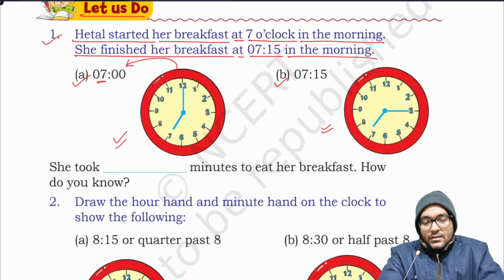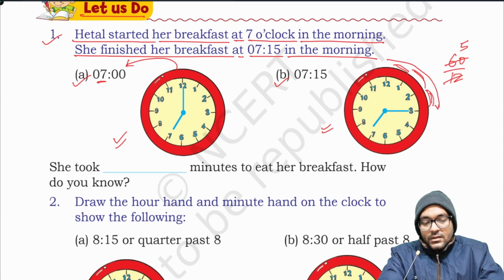Similarly, everybody knows one complete rotation of the minute hand makes 60 minutes. That means 12 parts of 60 will have 5 each. You can see 5 here, 5 here, and 5 here. 5, 5 is 10, and 5 is 15.